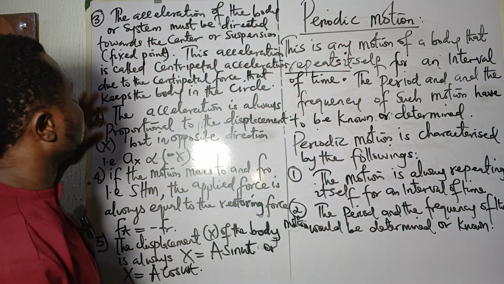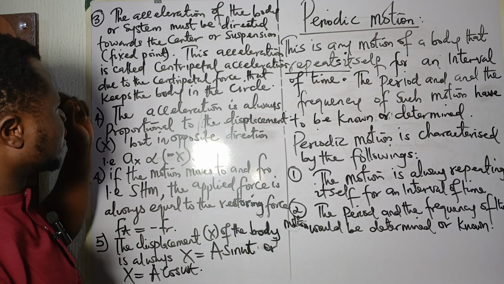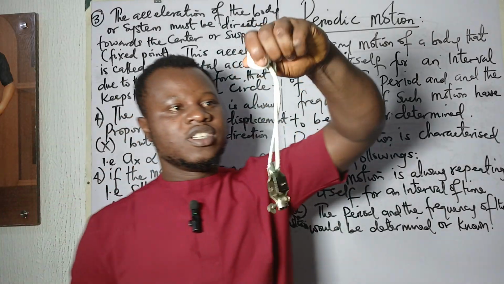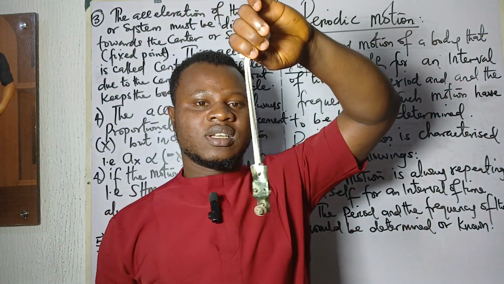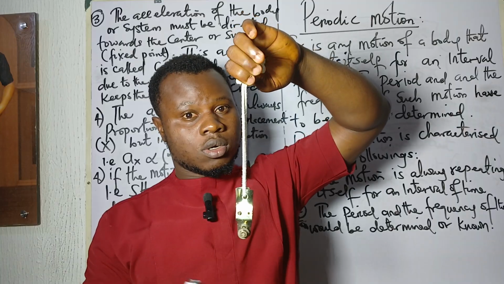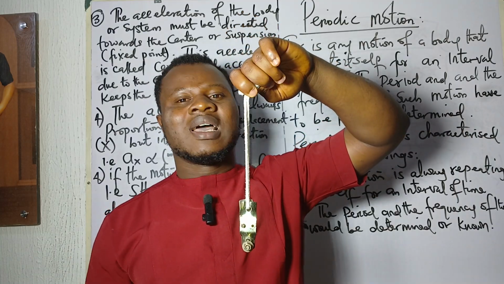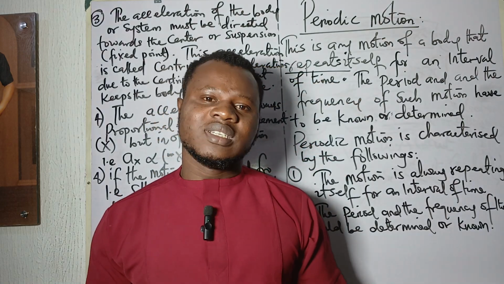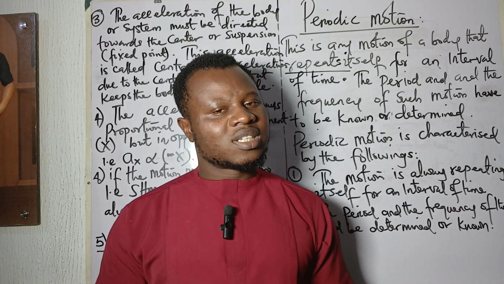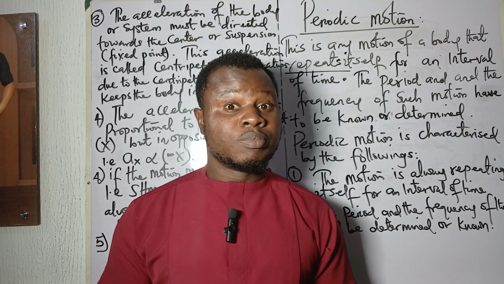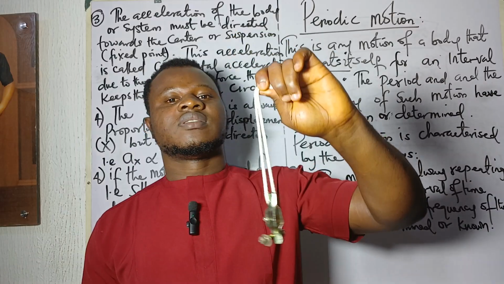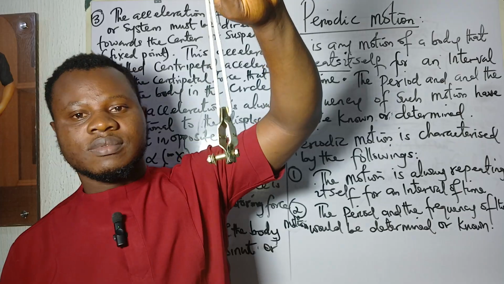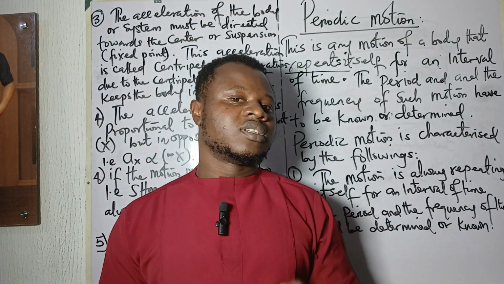Then number three: the acceleration of the body or system must be directed toward a fixed point. You can see this is the fixed point, where this thing is tied. So the acceleration of this body undergoing periodic motion has to be directed towards this fixed point. Such acceleration is a centripetal acceleration, because this thing is being moved by a centripetal force.